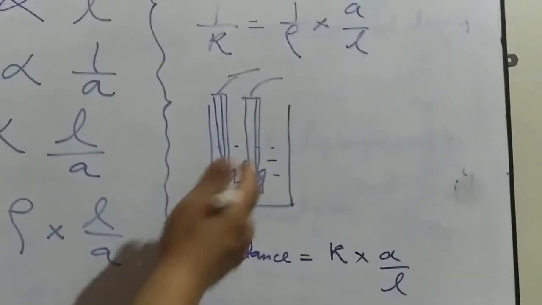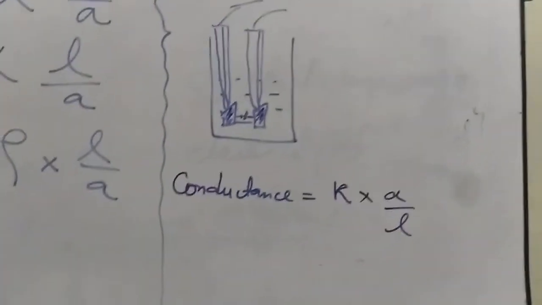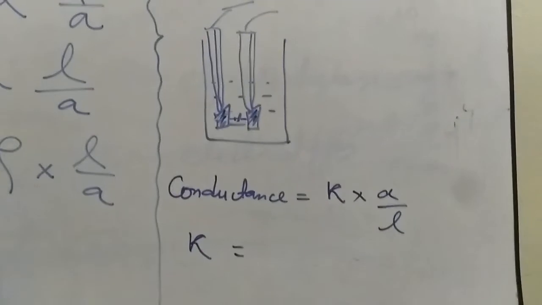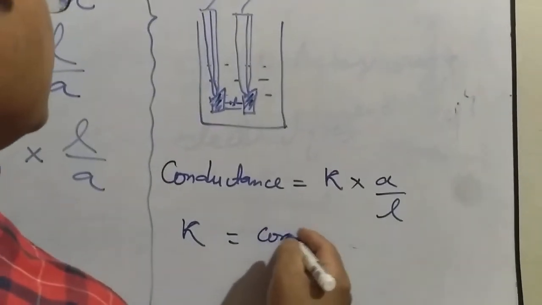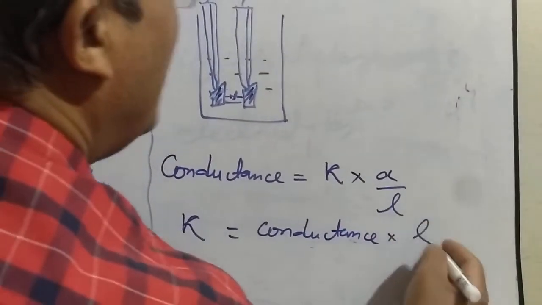A and L. What is A? The cross section area of the electrodes which is in contact, and L is the distance between the electrodes. So kappa is equal to conductance into L by A.